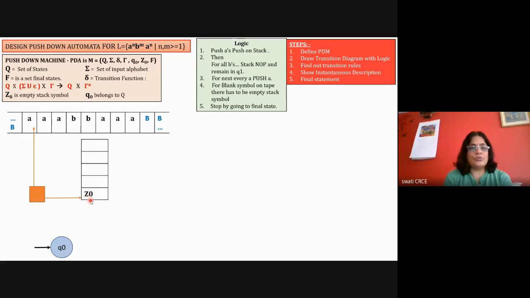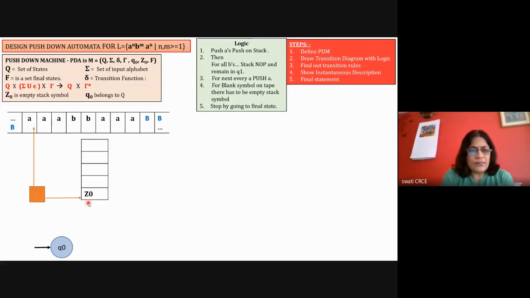So now my logic is that push all 3 A's onto the stack. Here you push all 3 A's onto the stack. Then for B's, go to the next state and do nothing on the stack. It will just keep on going ahead. Now when it gets A, that time remove the A from the stack. So for this A, remove this A from the stack. And when you read this third A, remove the third A from the stack. And then from capital B, you should get Z0. This is my logic.